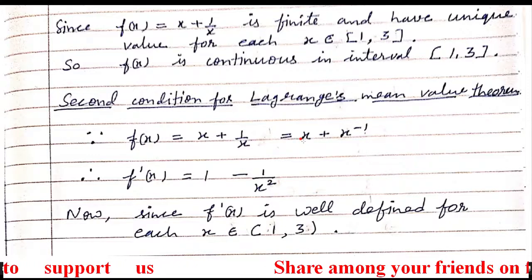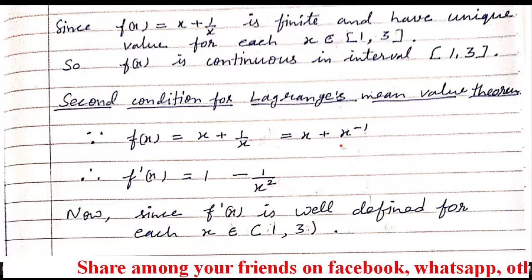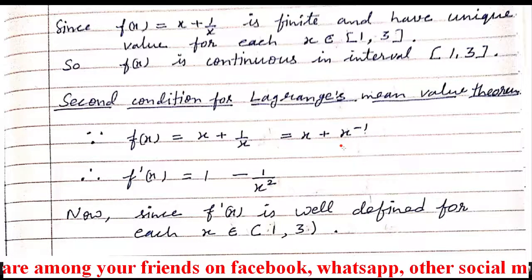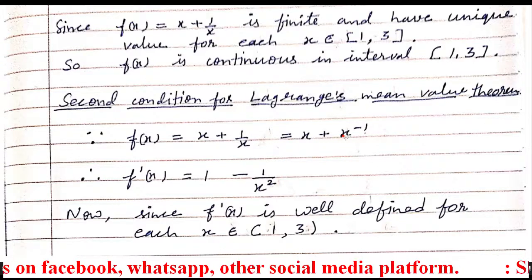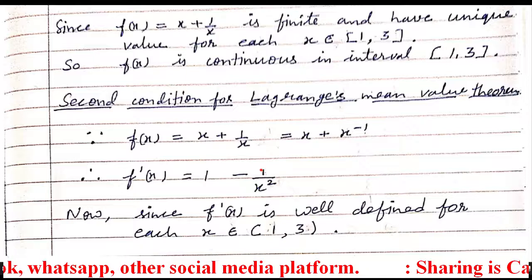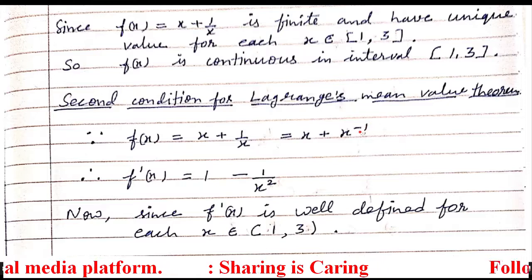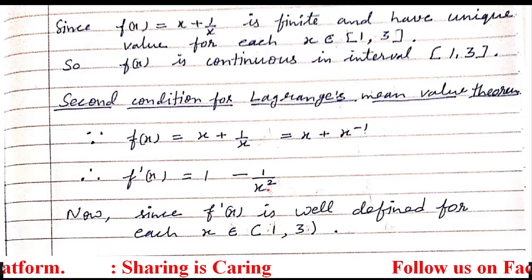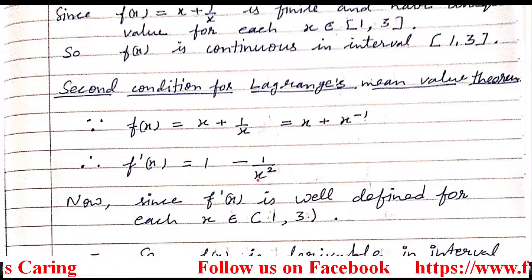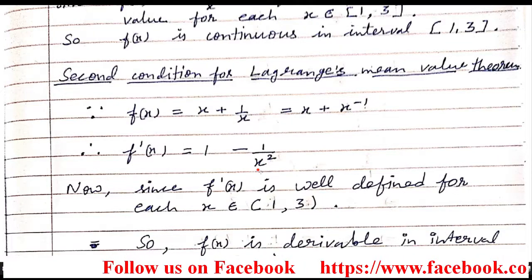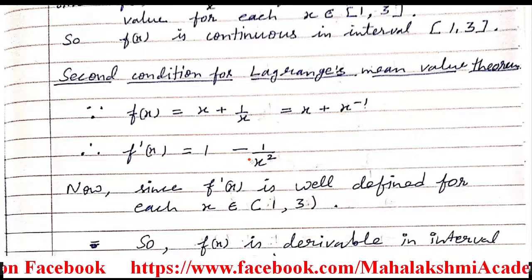When we differentiate, the derivative of x is 1, and when we differentiate x^-1, we are going to use the formula for x^n. The derivative of x^n is n x^(n-1). When we follow that formula, we obtain here -1 x^-2, because n - 1 gives -1 - 1, that is -2. So with -2, you just shift it down, so it's going to be x^2. So we obtain here f'(x). Now we have to check whether it's differentiable or not in the open interval. For this, it's sufficient to find out whether it is defined or not defined.